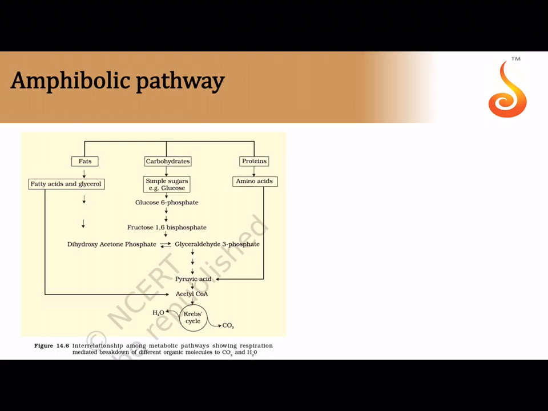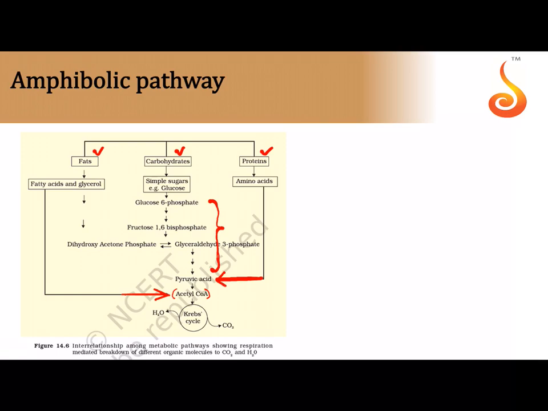What is an amphibolic pathway? Notice this is the pathway of glycolysis that is mentioned here. Everything is not a breakdown process. Fats, carbohydrates, proteins, all are getting broken down through glycolysis. Fats join by fatty acids getting converted to acetyl coenzyme A, and then they join the Krebs cycle. Amino acids get converted into pyruvic acid, and then they join the bridging reaction between glycolysis and Krebs. So everything is being broken down.